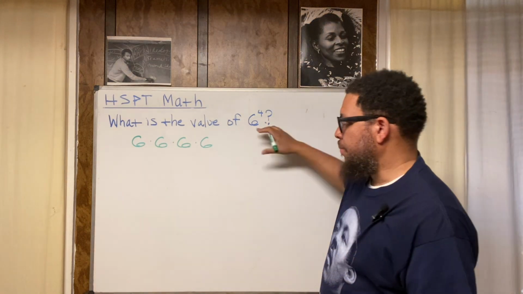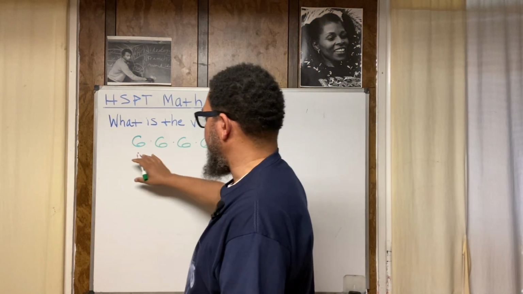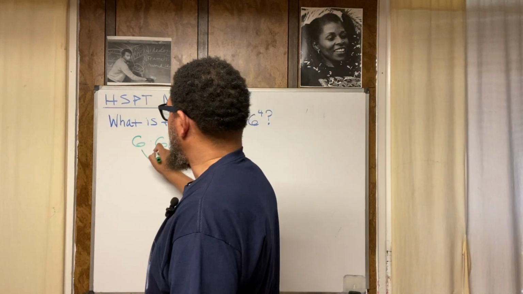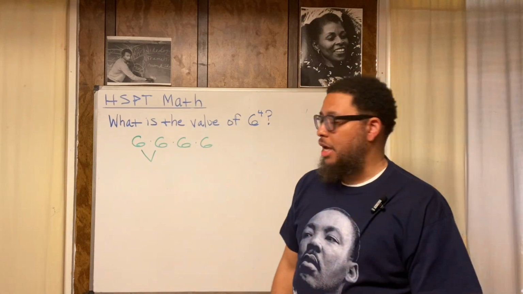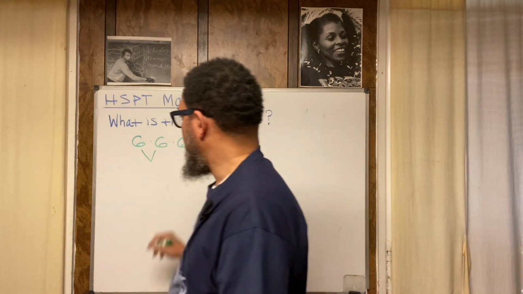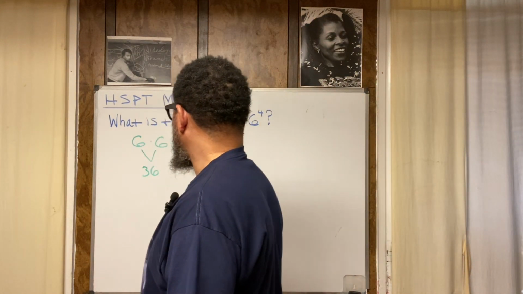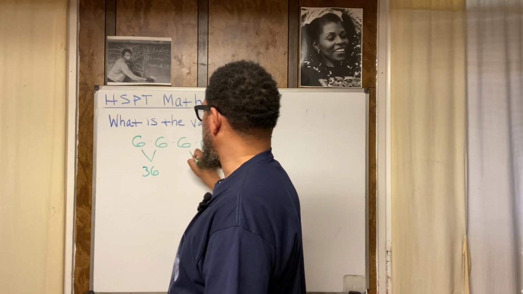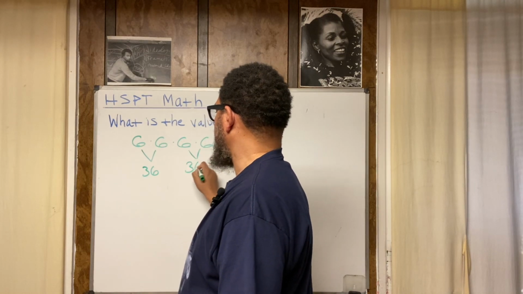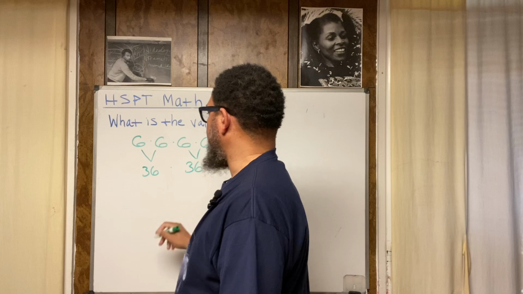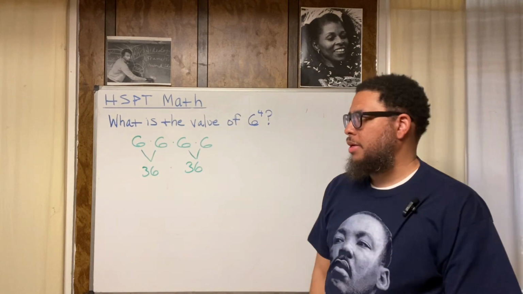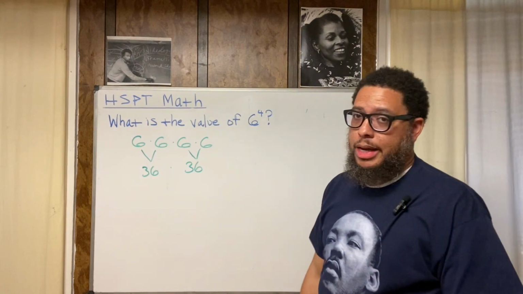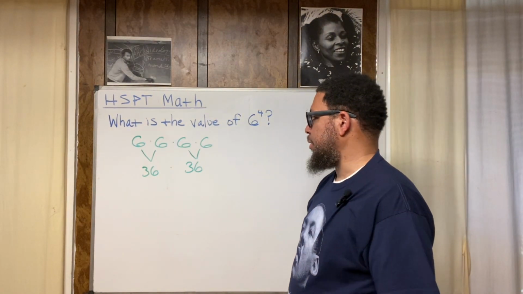So what I could do, since I got it written out like this, if I know my multiplication facts, I know that 6 times 6 is 36. So I can say, okay, that's 36. And then I could put these sixes together, and that's 36. Bring the multiplication sign down. So now I'm doing 36 times 36. That's one way I could do it, and then come up with the final answer.